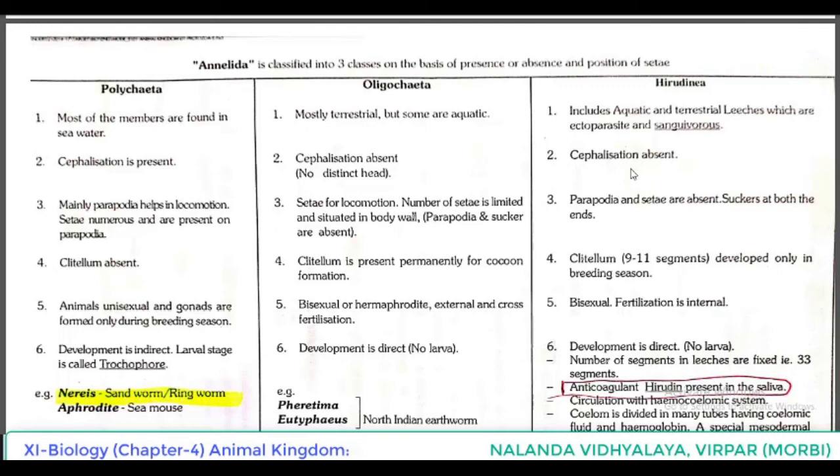Mainly parapodia help in locomotion in the case of Polychaeta. Setae are numerous and present on parapodia. In the case of Oligochaeta, setae are present for locomotion.